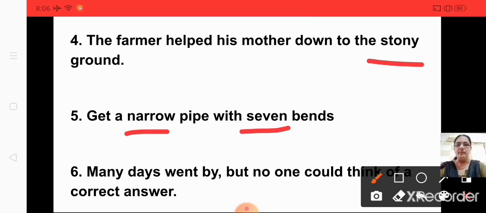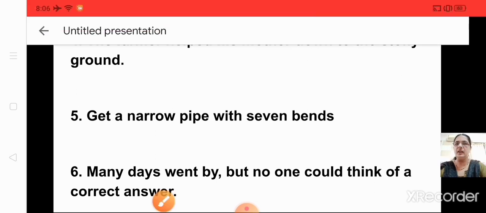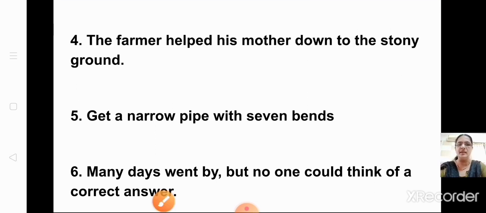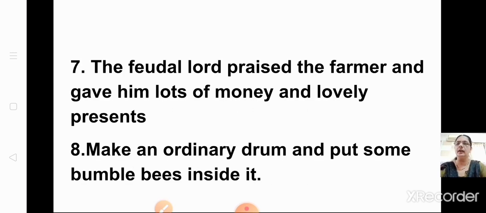Many days went by but no one could see it. Think of a correct answer in this. Many is what? Many is an adjective of quantity and correct is an adjective of quality. Shall we go to the next?